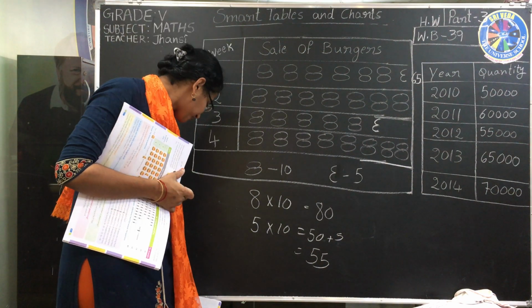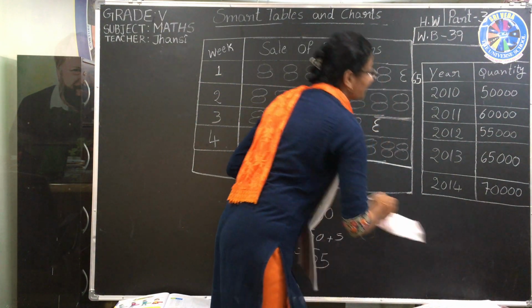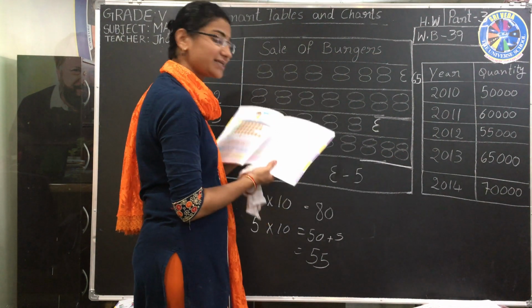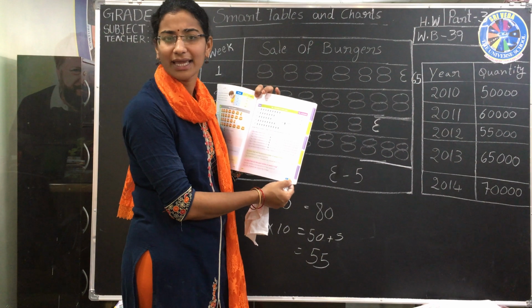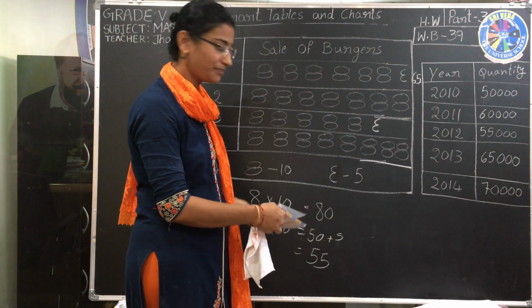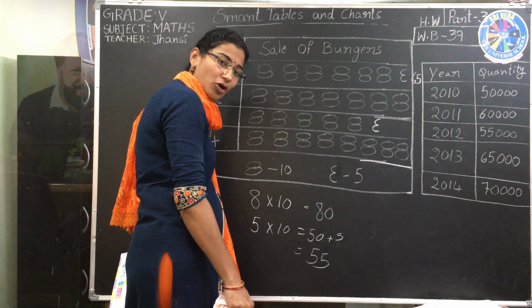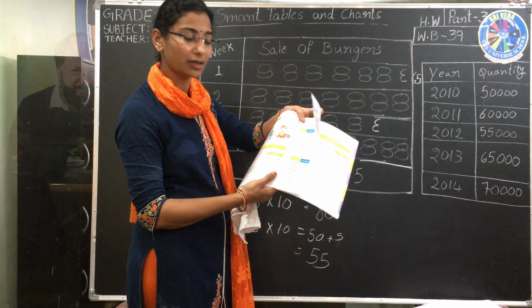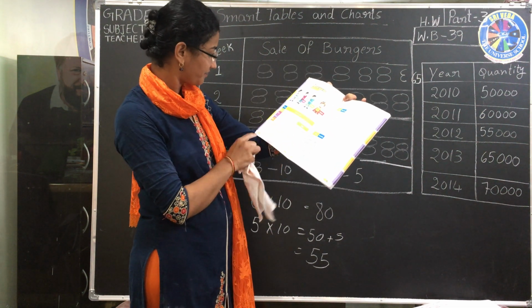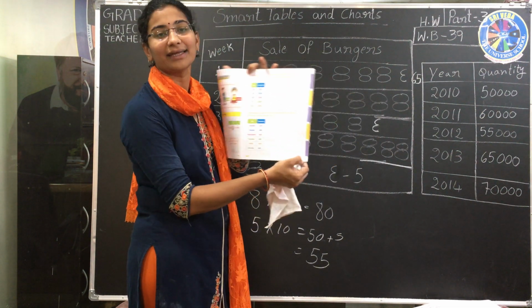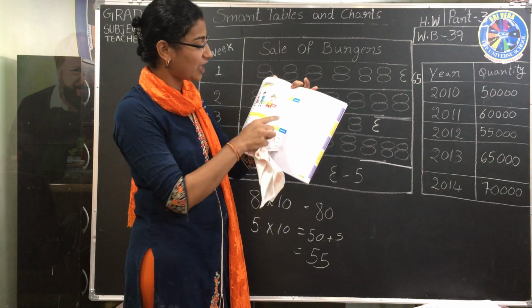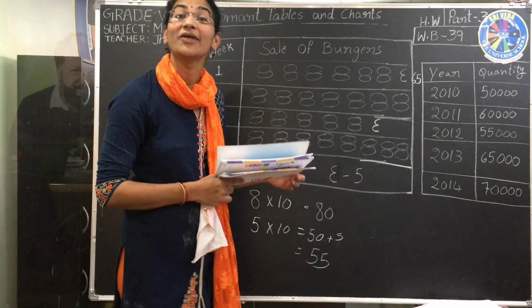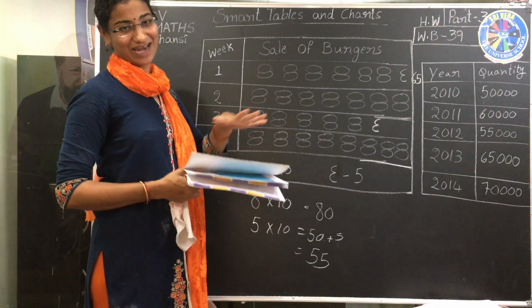But now we'll do one thing. In the workbook, one more exercise is given on page number 47. Just go through that once. Then open your workbook, page number 39. They have given some information and we have to draw the pictograph.